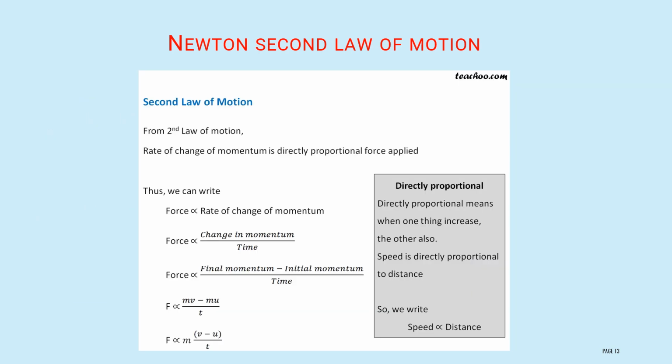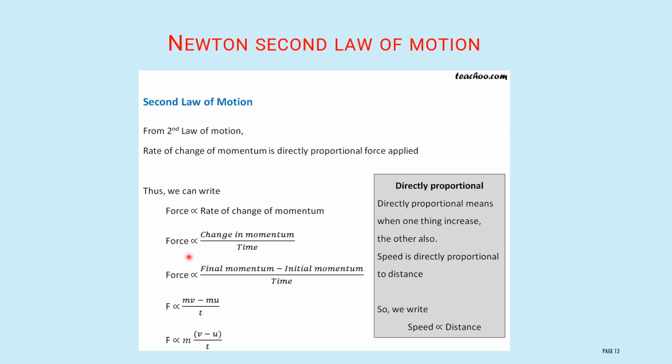Let us mathematically derive Newton's second law of motion. From Newton's second law, the rate of change of momentum is directly proportional to the applied force. What is meant by directly proportional? Listen here. Directly proportional means when one thing increases, the other also increases. Speed is directly proportional to distance, meaning if speed increases, distance also increases, and if speed decreases, distance also decreases. Directly proportional means they directly depend upon each other. Therefore, force is directly proportional to the rate of change of momentum.